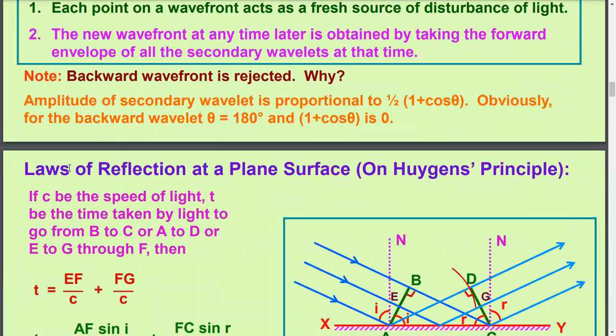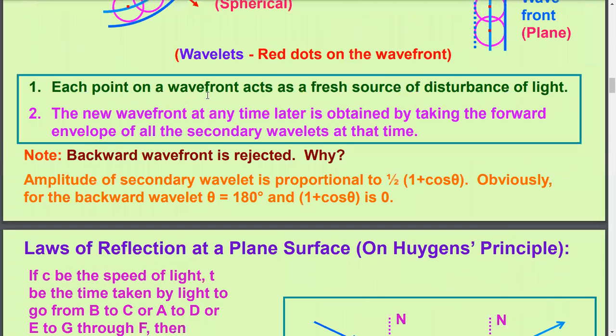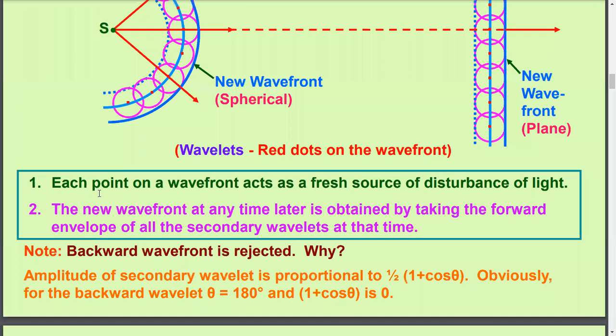Next one is the laws of refraction of light at a plane surface. But first, this is the Huygens principle, and two points are important.